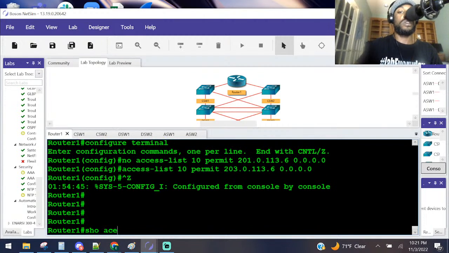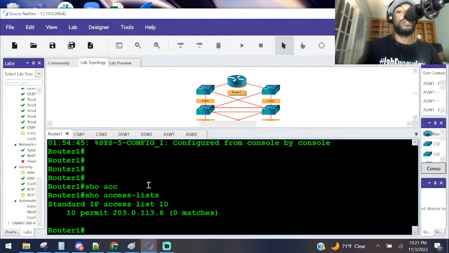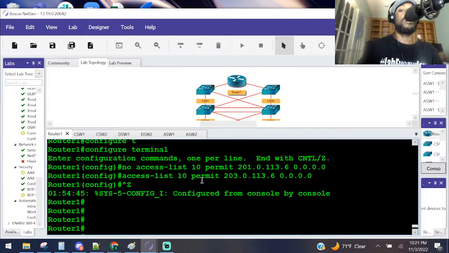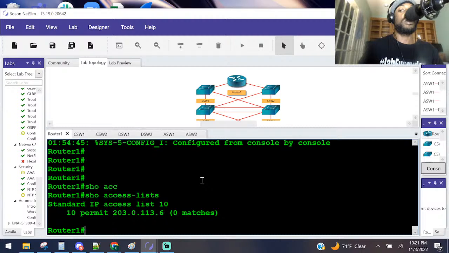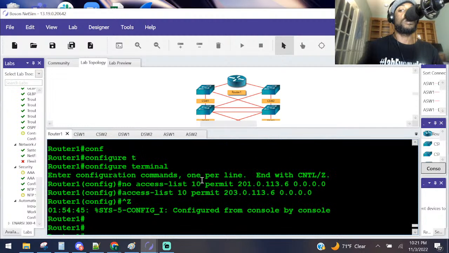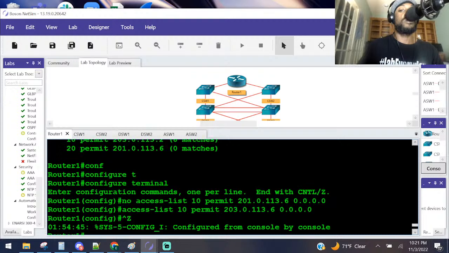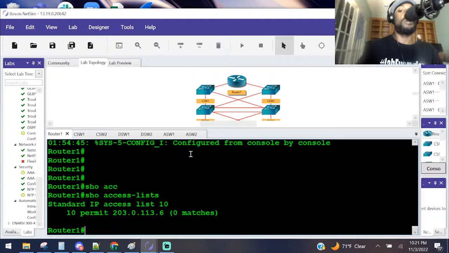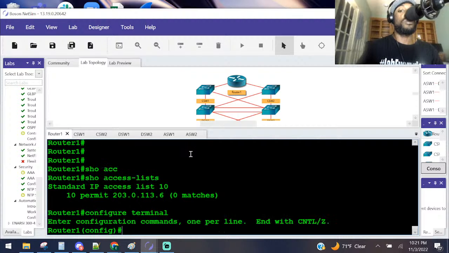Show access control list. 203.0.113. Oh, I wiped it. Let's triple check. Yes, we're permitting 113.6, 203.0.113.6, and we need to do .2 now. I wiped the other one out, so go back to global config mode.